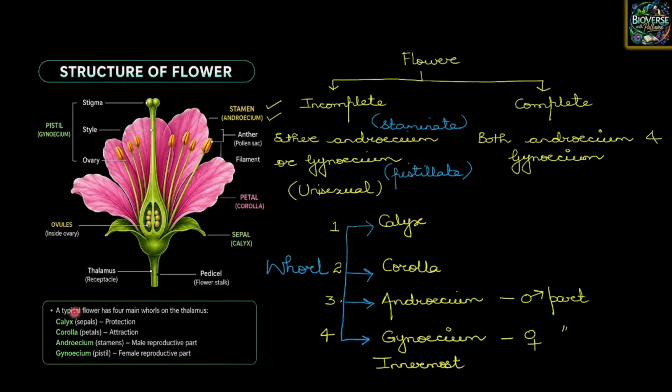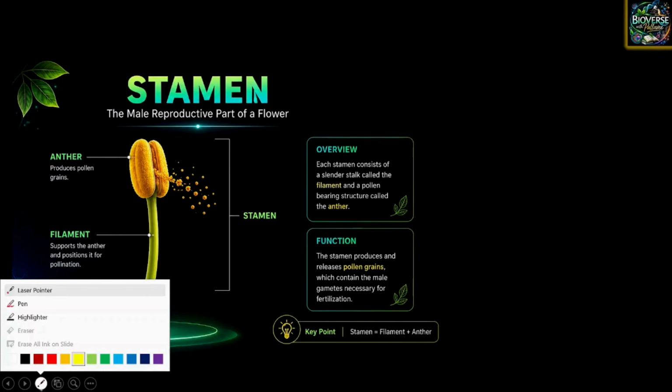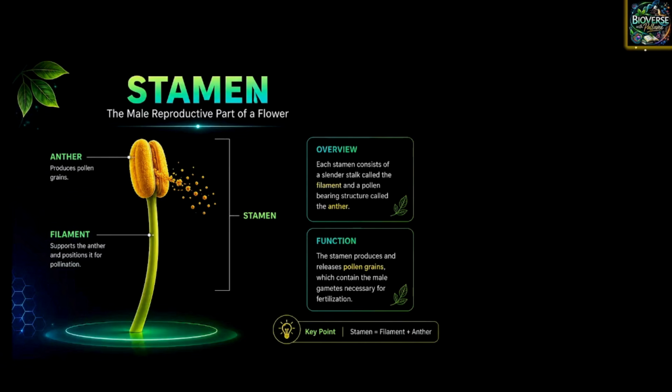So children, a typical flower has 4 main whorls: calyx, for protection; corolla, the work of attraction, that is for pollination; androecium is the male reproductive part, and gynoecium is the female reproductive part. I hope you have understood all of this. Now moving on to stamen. Stamen is the male reproductive part. Let us understand that, children.